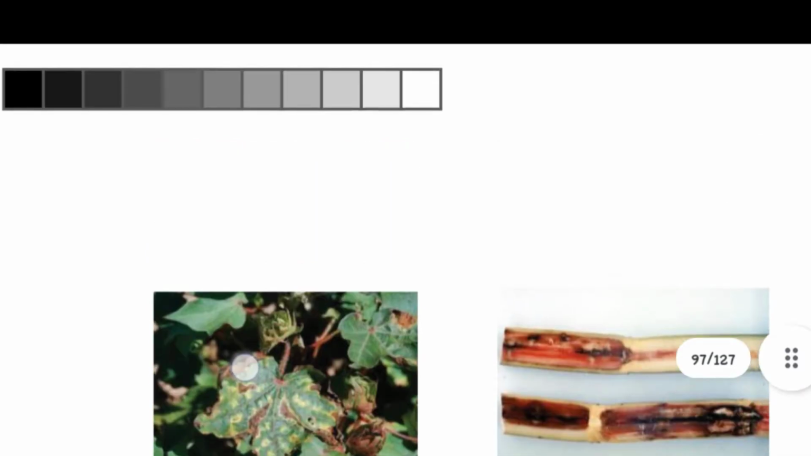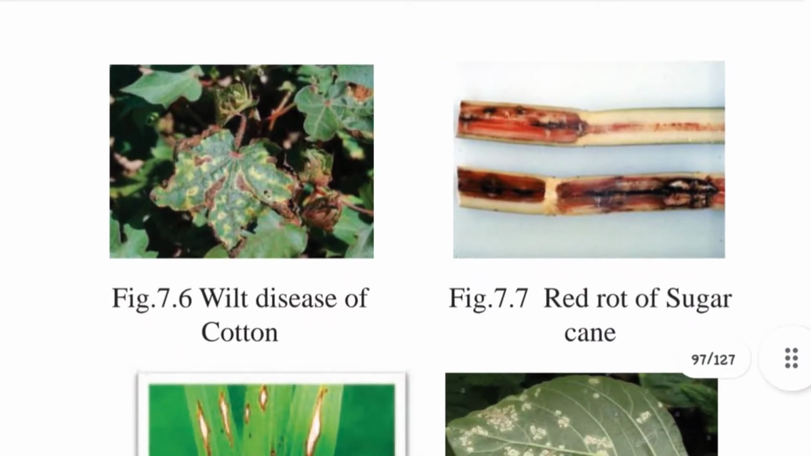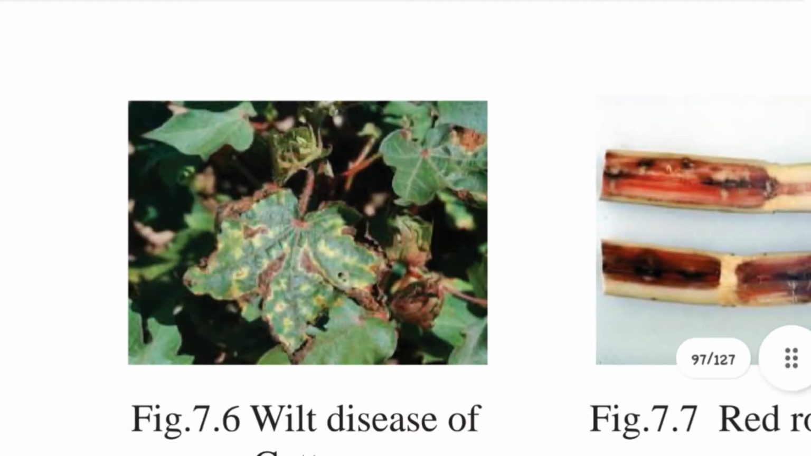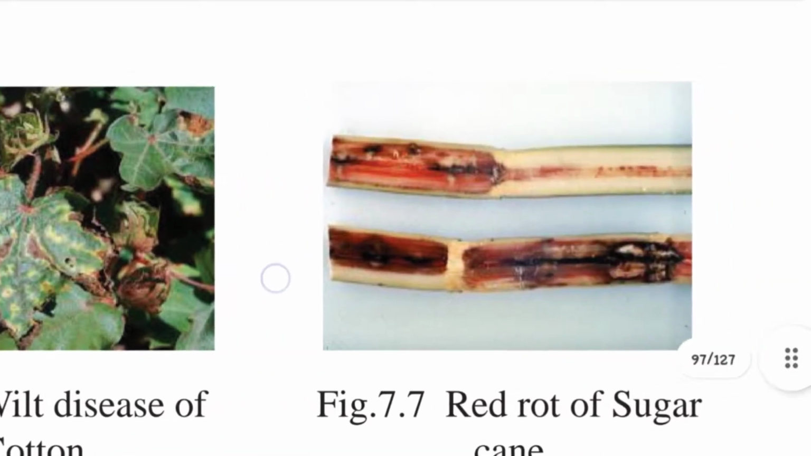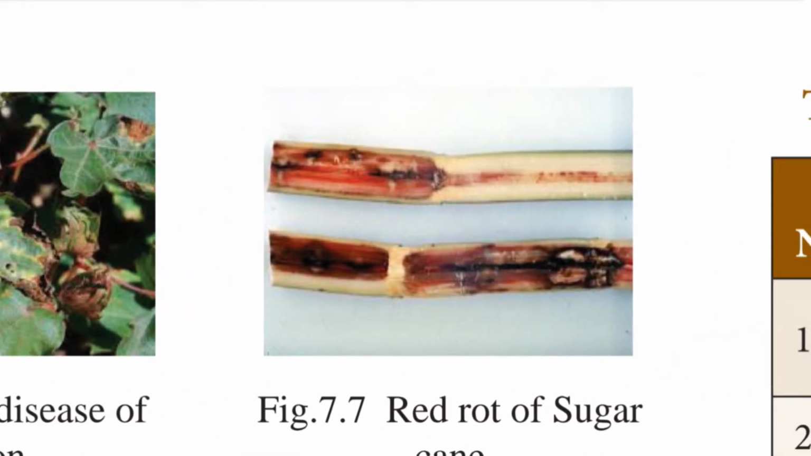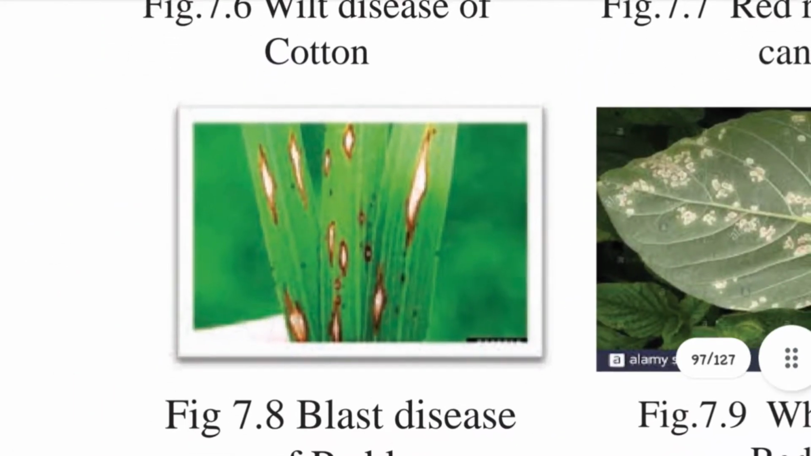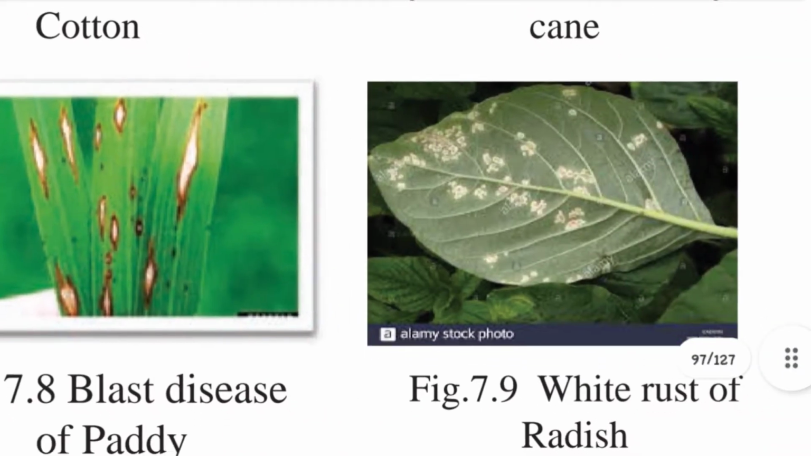Now we discuss plant diseases. This is the wilt disease in cotton. This is red rot disease in sugarcane, where the center rots with a red color. Next, this is blast disease of paddy, and this is white rust of radish.